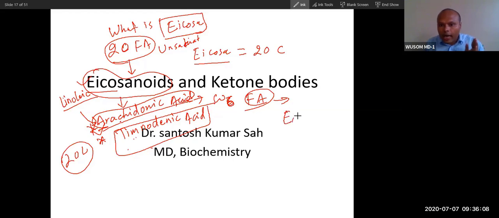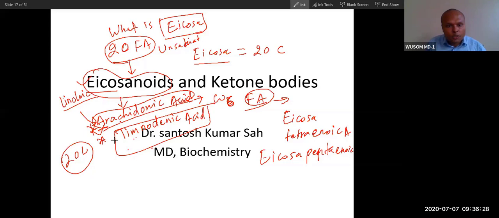Arachidonic acid is icosa tetraenoic acid, meaning 4 double bonds are there. And timnodonic is icosa pentaenoic acid. So this is tetra and this is penta.